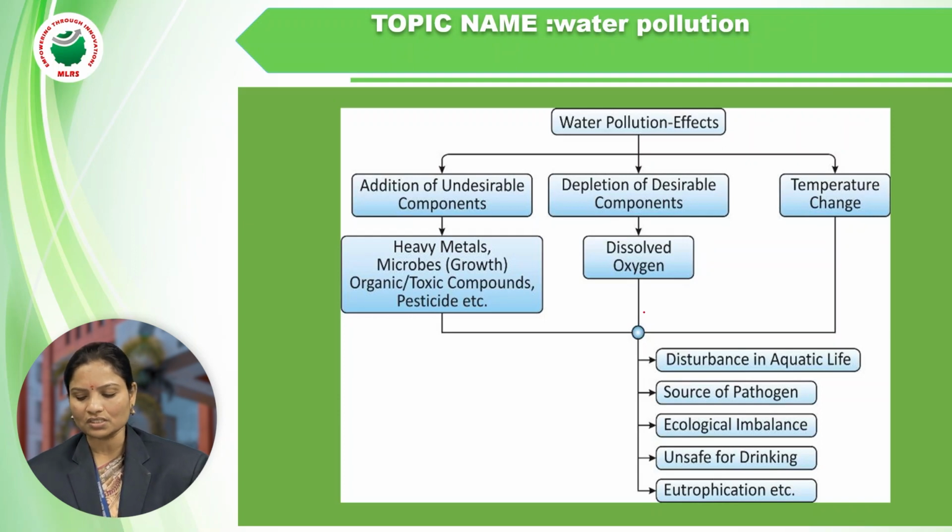Depletion of dissolved oxygen means a disturbance of aquatic life and a source of pathogenic bacteria. The ecological balance will also be damaged, leading to imbalanced ecological conditions, water unsafe for drinking, and eutrophication because of the presence of toxic components, pesticides, dissolved oxygen changes, and dissolved carbon dioxide.